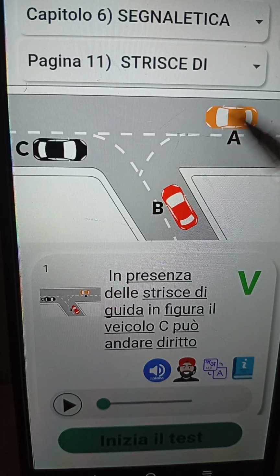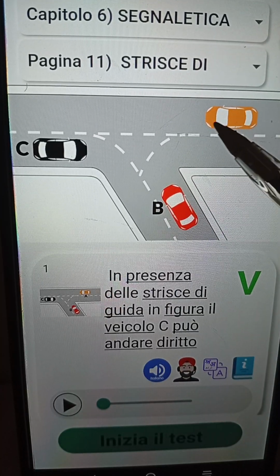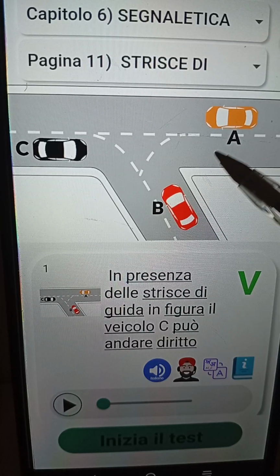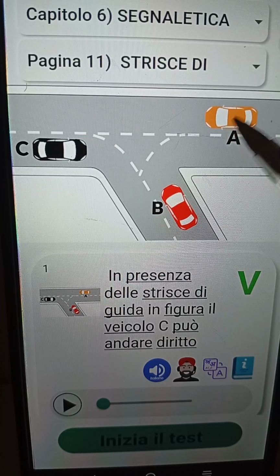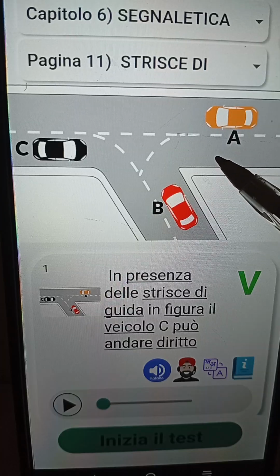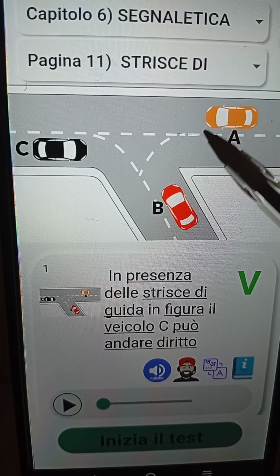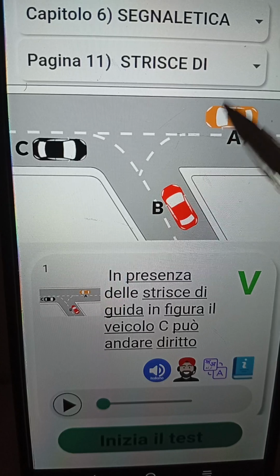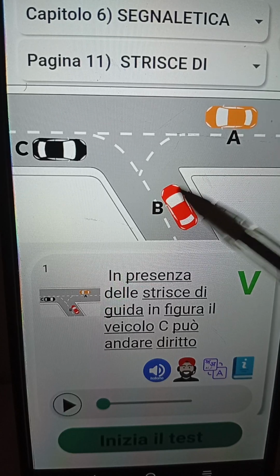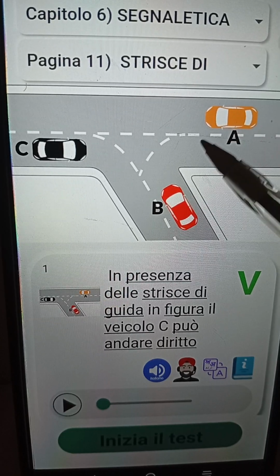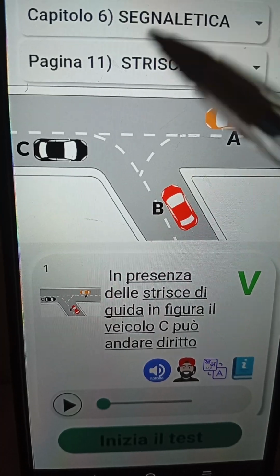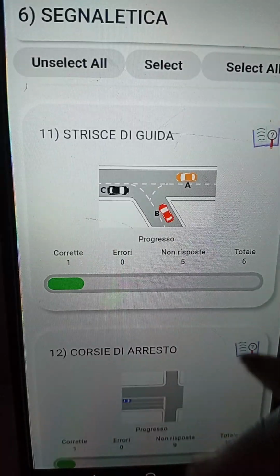State attenti. Now, is it possible for vehicle A to do inversione di marcia if you want to come to this particular direction? Yes, of course. It is very possible for vehicle A to do inversione di marcia. What he has to do is, first, use the indicatori di direzione. And secondly, he has to dare la precedenza to vehicle B. Simple. State attenti, let's be very fast. Let's go to the next one.